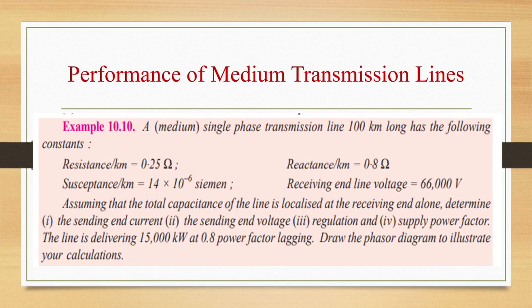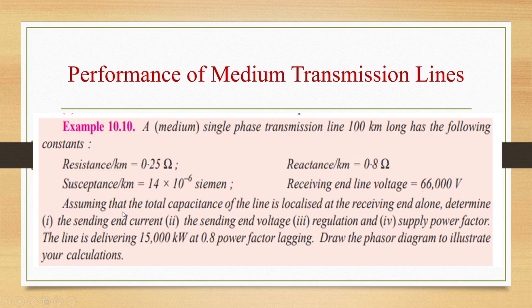Let us see numericals. A medium single-phase transmission line 100 kilometers long has the following constants: resistance per kilometer 0.25 ohms, reactance per kilometer 0.8 ohms, susceptance per kilometer 14 into 10 power minus 6 siemens, and receiving end line voltage 66,000 volts.